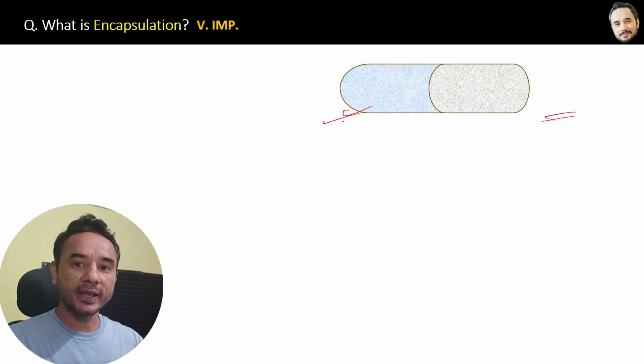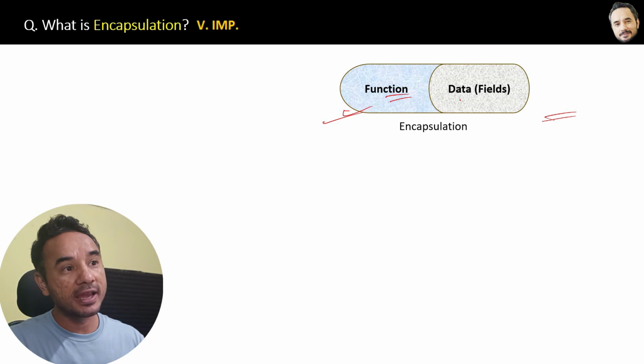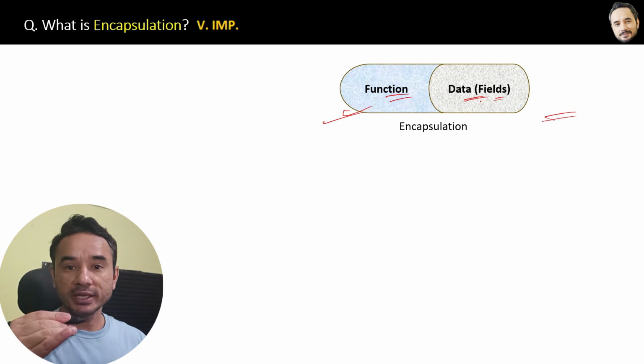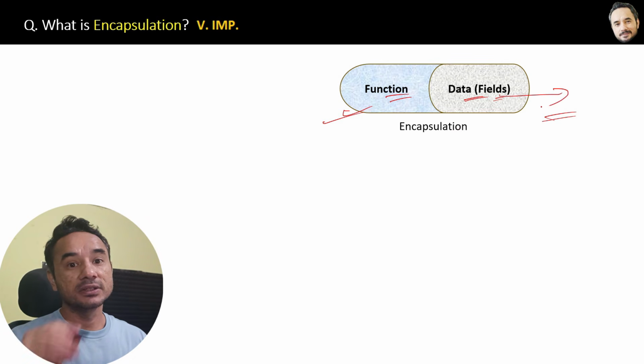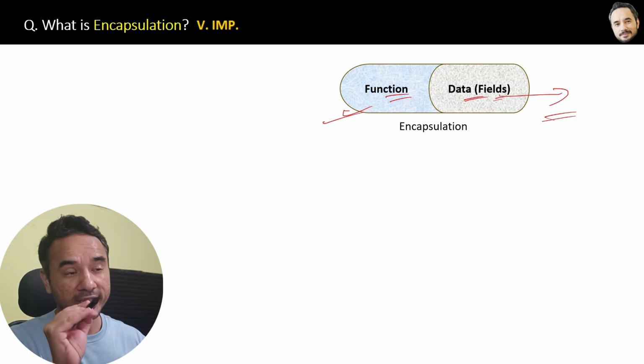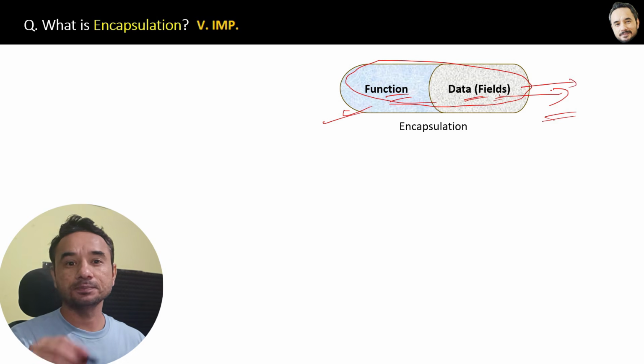Similarly, to create a good software or web application, encapsulation is a combination of function and data, or you can say fields. Meaning, if you let the client or some other method access the data directly, then your application security can be in danger, your data can be in danger. You must pass the data by first combining it with a function and then pass it.